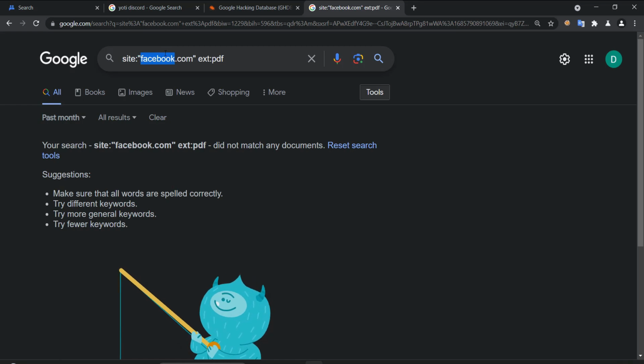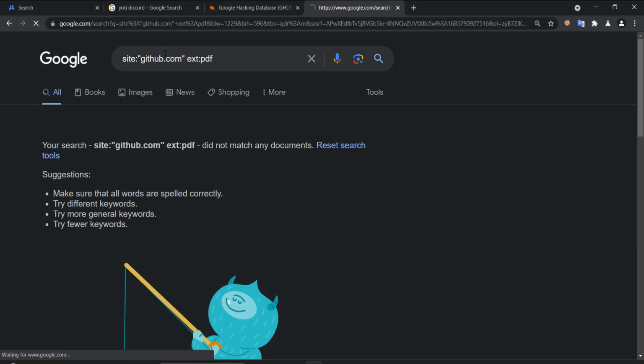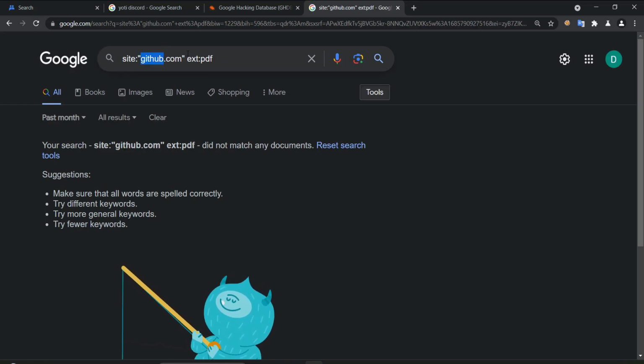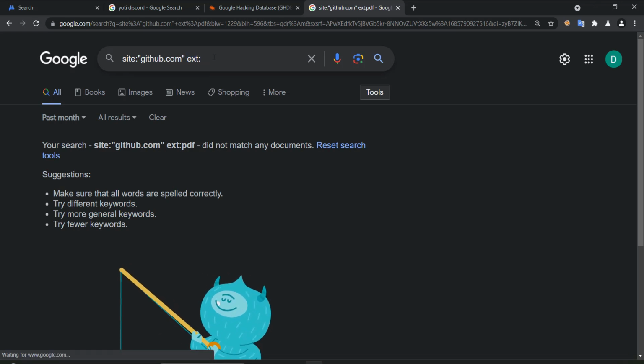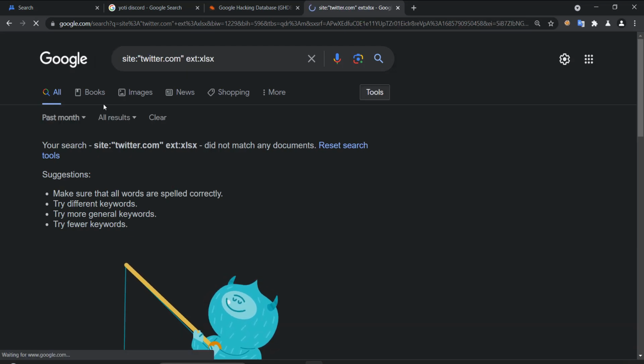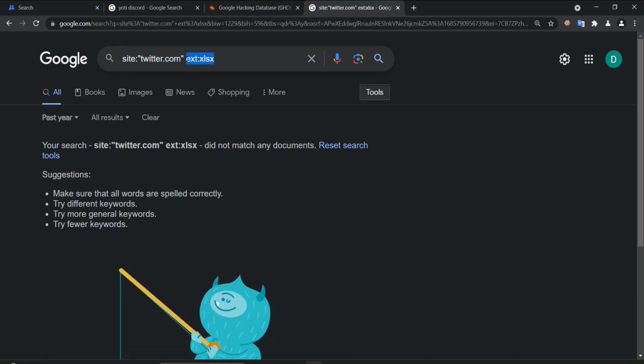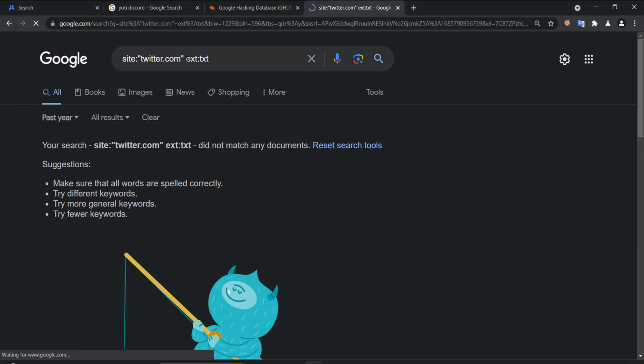Let us try github.com. There is nothing. Not only PDF, the XLSX for the Excel files and others as well. And sometimes TXT, sometimes if they have information about server, whatever.